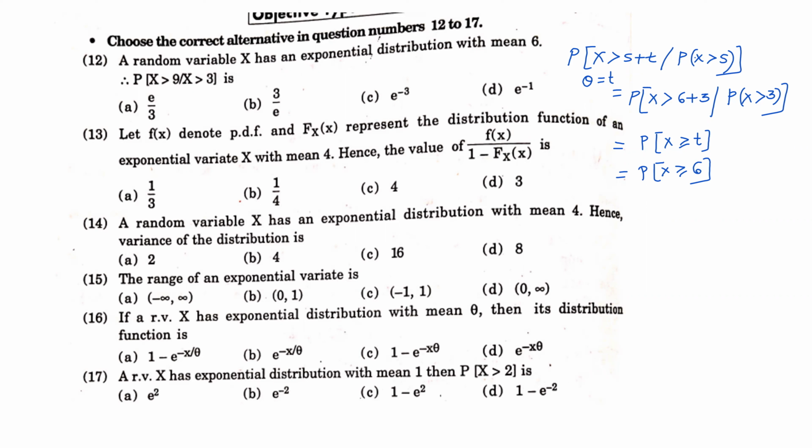So what do we get this as? We have the formula for probability for x greater than or equal to t is e raised to minus t by theta. Correct. And here you have e raised to minus 6 by 6. So this will get cancelled and we get the answer as e inverse. So the answer is D. So this is your lack of memory property. By using that, we can solve this question.